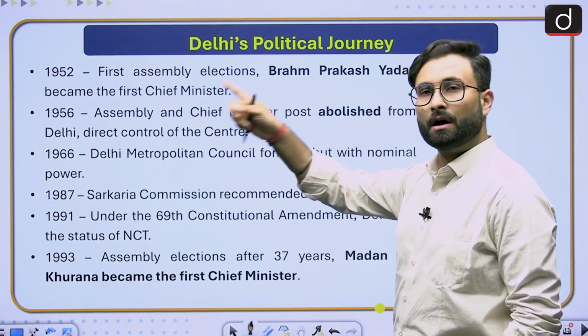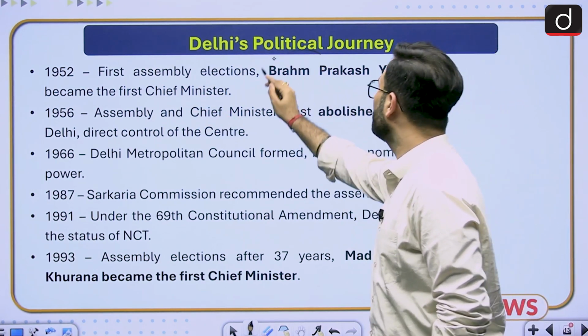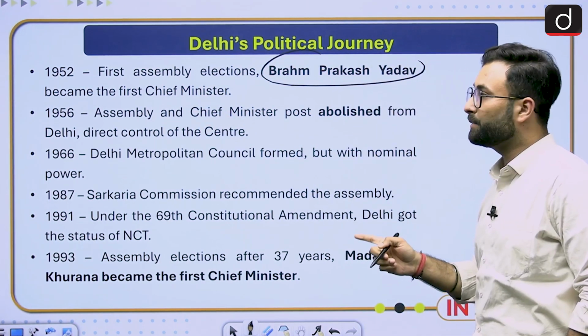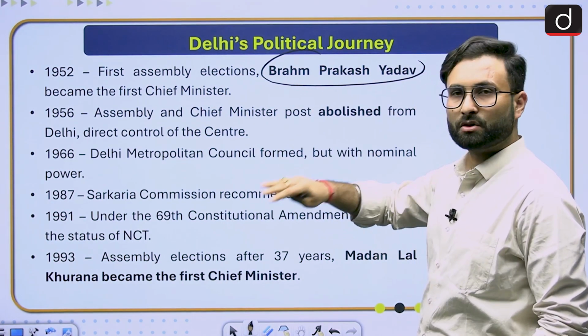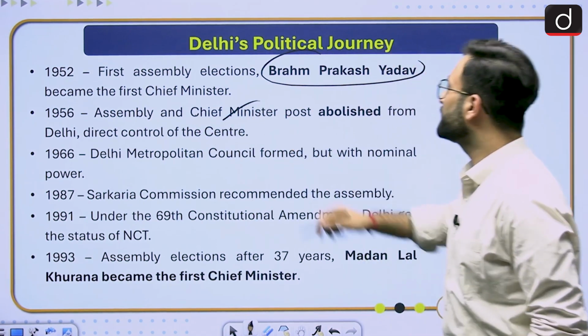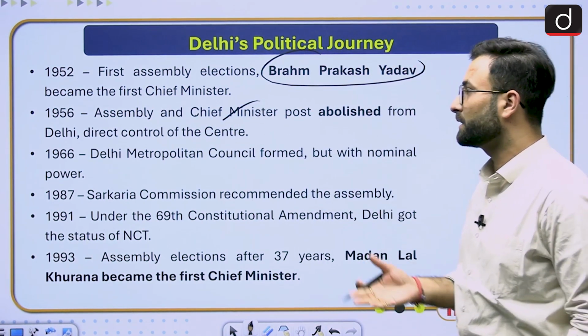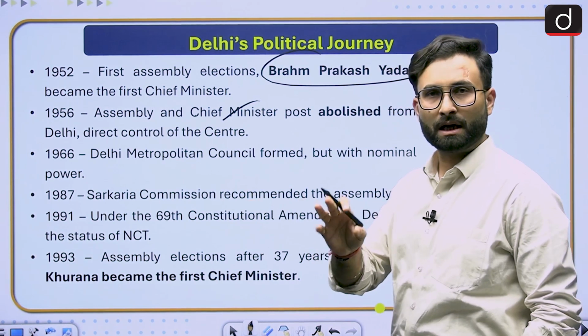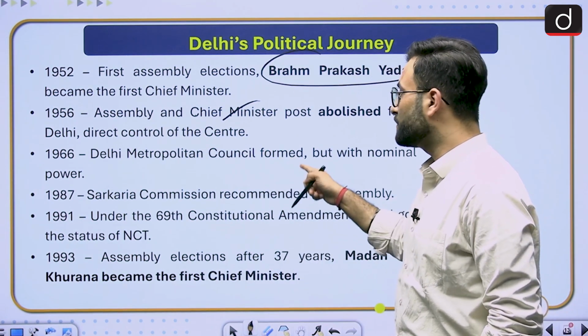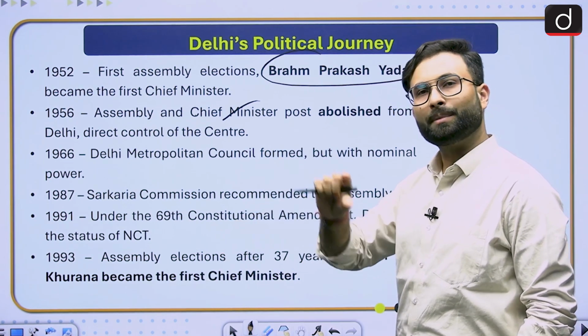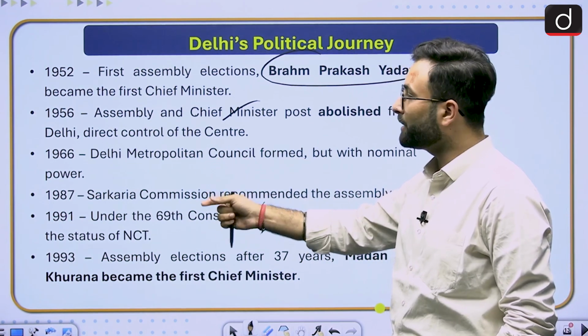In 1952, in the first assembly election, Brahm Prakash Yadav became the first chief minister. In 1956, we talked about the Fazal Ali Commission, on whose recommendation the assembly and the chief minister post were abolished for Delhi, and direct control came to the central government. In 1966, the Delhi Metropolitan Council was formed, but the real power was again with the central government.